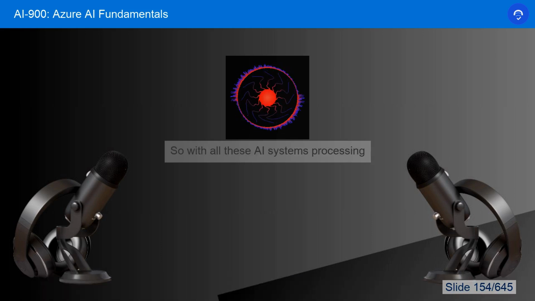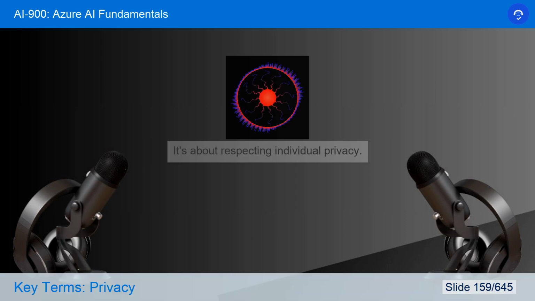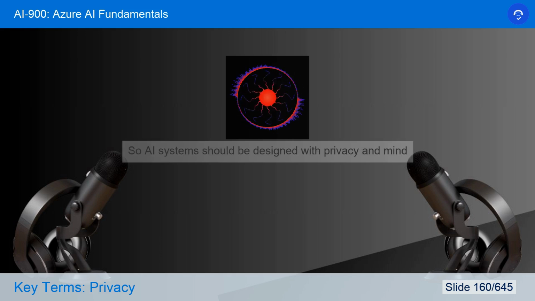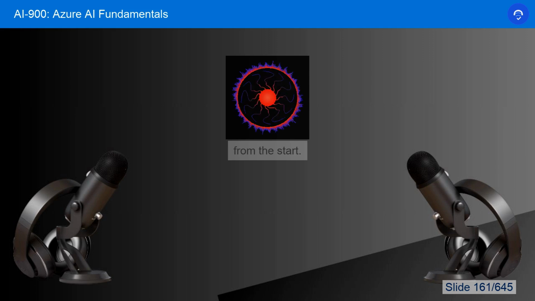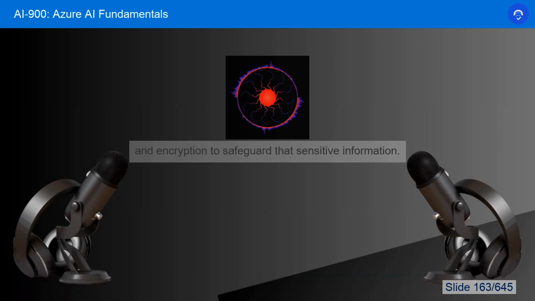So with all these AI systems processing huge amounts of data, how do we make sure that sensitive information is protected? Well, protecting that data is really the most important thing. It's not just about complying with all the regulations. It's about respecting individual privacy. So AI systems should be designed with privacy in mind from the start. And that means using techniques like data anonymization and encryption to safeguard that sensitive information.